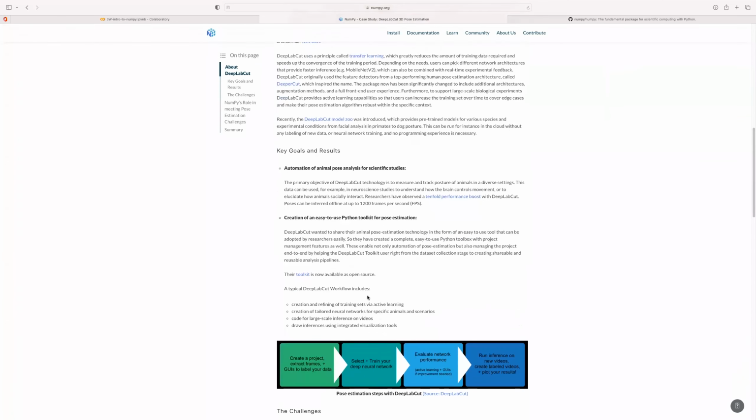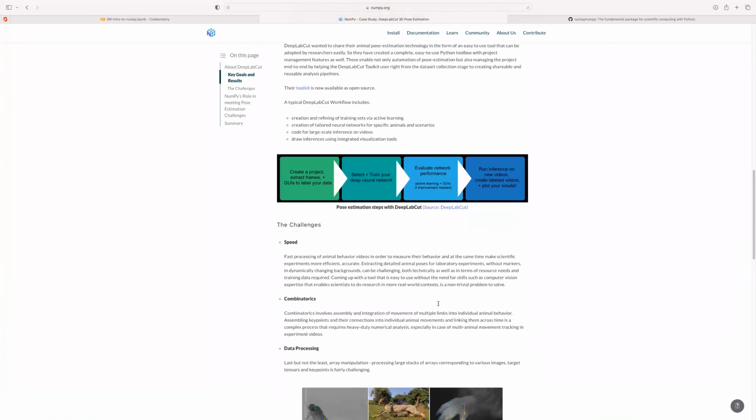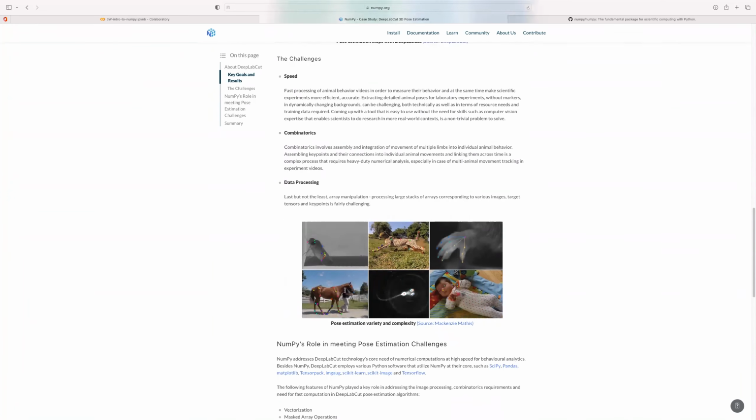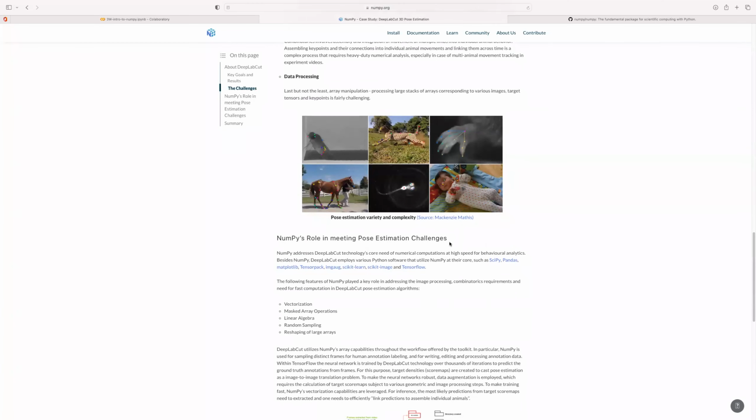So you can see here where NumPy comes in. These are some of the challenges: data processing speed, and so on and so forth. But when NumPy comes in to assist in this kind of problem, it performs vectorization in a speedy and efficient manner, has all these functionalities for linear algebra, can perform random sampling, and allows you also to reshape very large arrays of n dimensions.